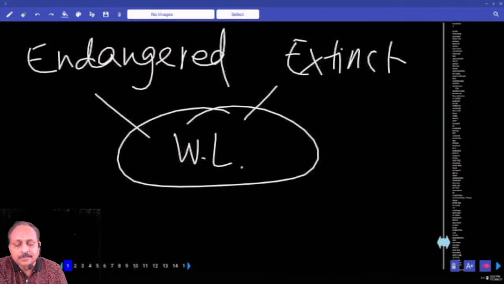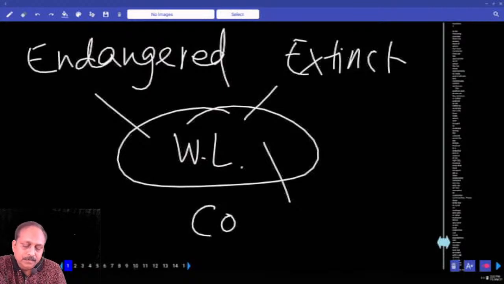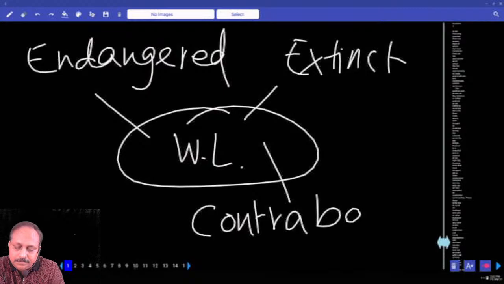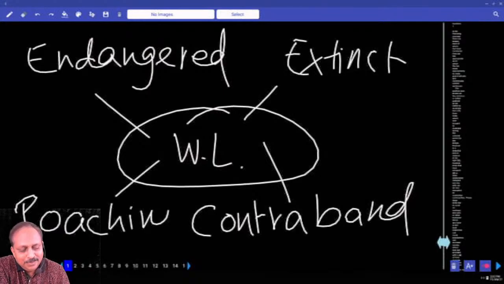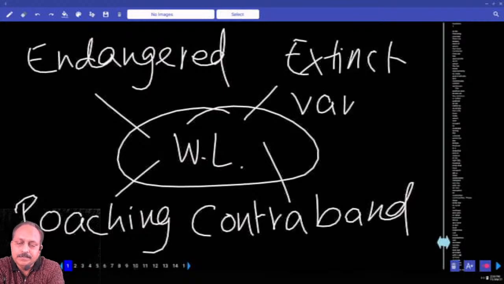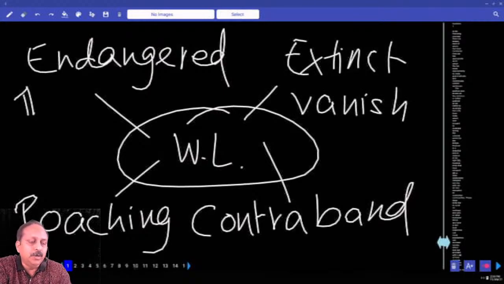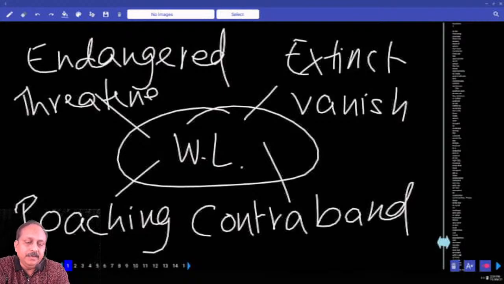You can't see that. But one word here, please write. First you write the word contraband. Have you heard of this any time? Is the mic on? Have you heard of that any time? No. Write the word poaching. Poaching is an important word. Write the meaning of the word. Have you written? Endangered means what? Threatened. Extinct, vanish, disappear. Poaching means illegal killing of animals. Write the meaning. Illegal killing of animals. Poaching.